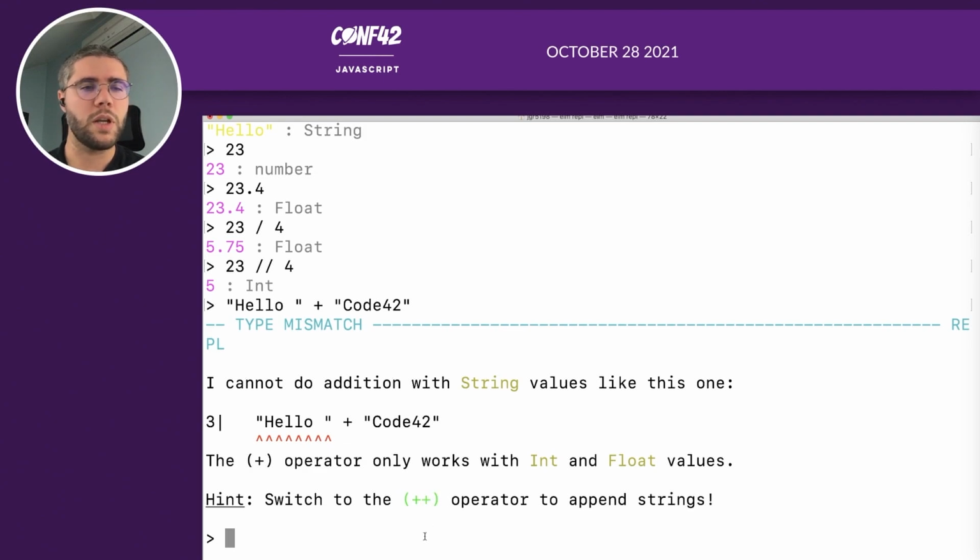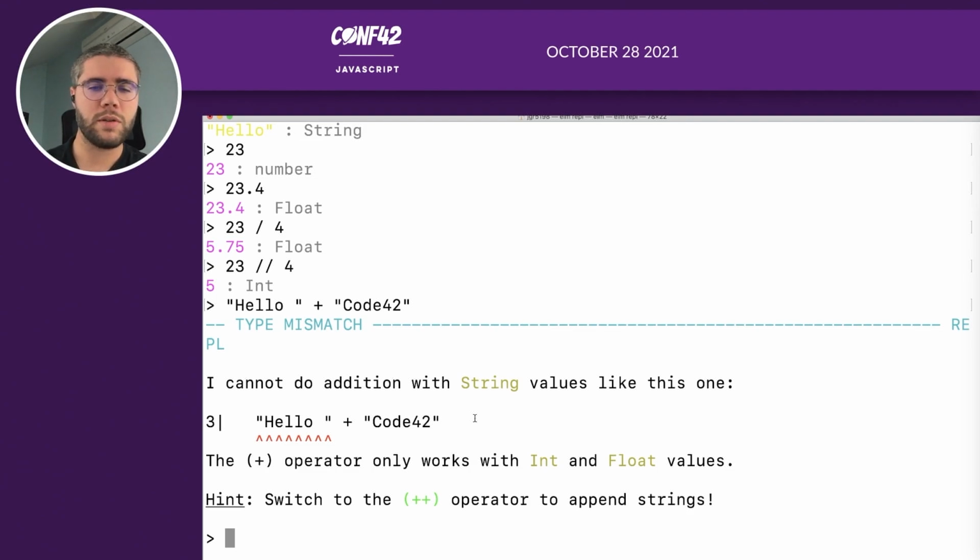double plus operators. But if you have a look at this error, it's pretty nicely done because the precise location of your code is displayed with a really great explanation on what happens and how you can fix that. So it's pretty nice. In Elm, the errors will guide you to working code. So let's see, what do we have else?